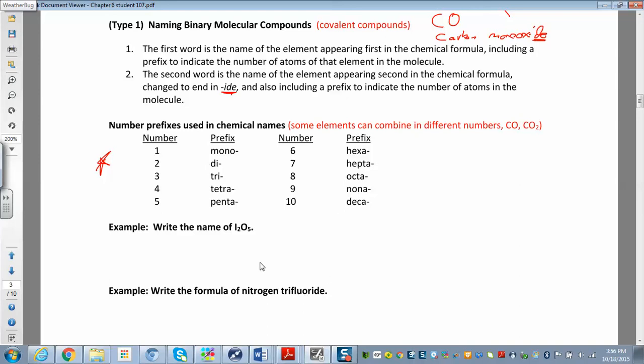So let's see, how do we name something like this? I2O5. So the first element you have there is iodine. So keep that the same, iodine. And then I leave it blank in case I need a prefix.